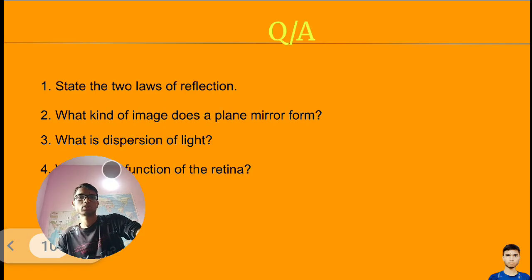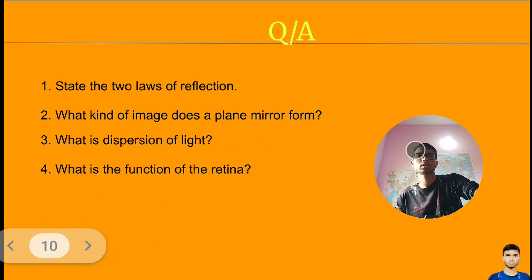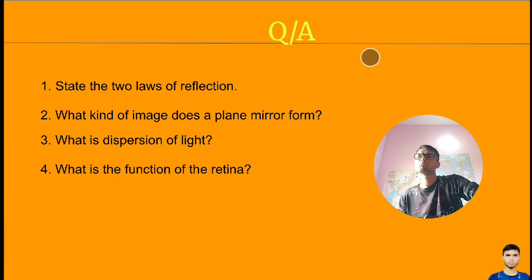Next, question answers. You have question answers in front of you. State the two laws of reflection. The first law of reflection is that the angle of incidence is equal to the angle of reflection.